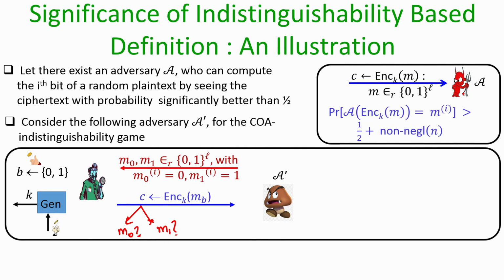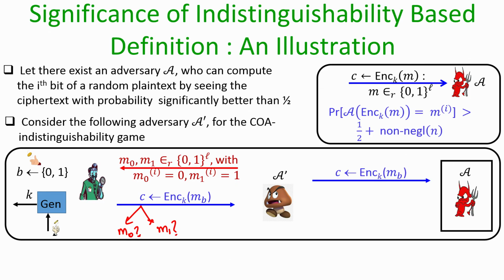Now, what this attacker is going to do is it is going to take the help of the adversarial algorithm A, which we have assumed exists. Namely, A dash invokes the algorithm A, namely it creates an instance of an encryption for the algorithm A by supplying a ciphertext C, where the ciphertext C is the same ciphertext which the adversary A dash has obtained in the COA experiment. Namely, the adversary A dash here challenges the adversary A to identify the ith bit of the underlying message which has been encrypted in C.